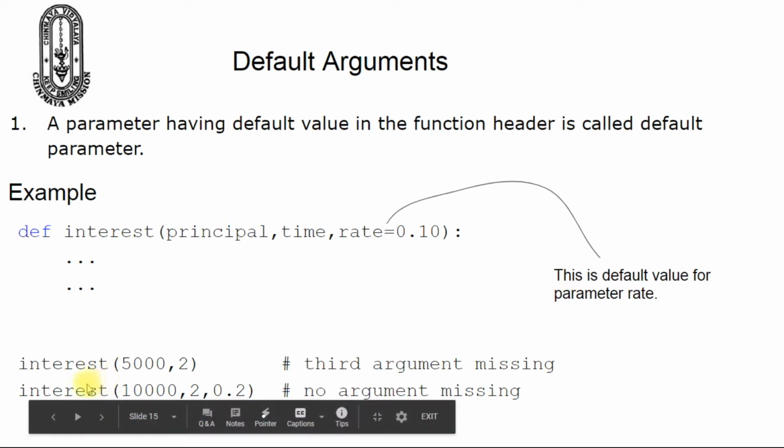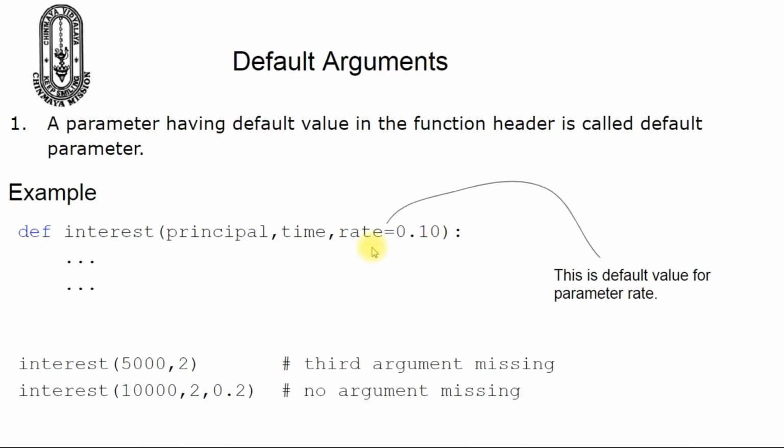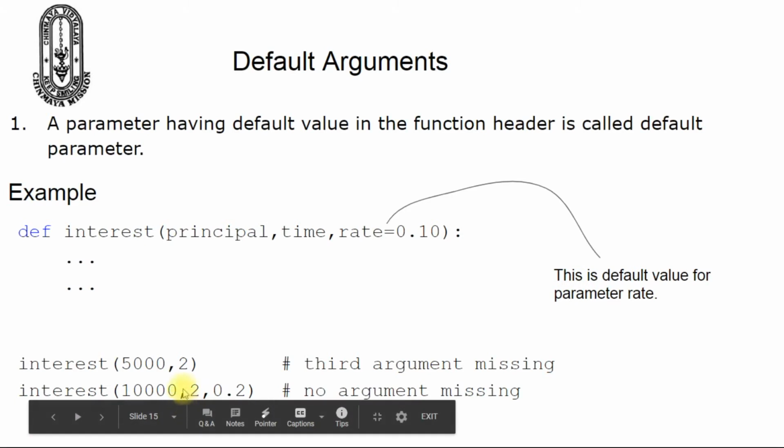So here in our program two function calls are made. During the first function call, the third argument is missing. So the data 5000 is passed to the parameter principal and 2 is transferred to the parameter time. Since the third argument is missing, the rate parameter gets the value 0.10, and this is the default value. And during the second function call, we have given all three arguments. So the data 10,000 is transferred to the parameter principal and 2 is transferred to the parameter time, and the rate parameter is overridden with the value 0.2.